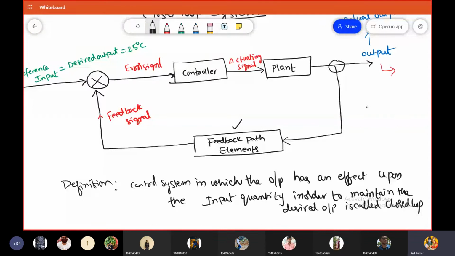The sampled output is converted into a signal that is compatible with the reference input signal, which is nothing but a feedback signal. So what is this one? This is called the error detector.